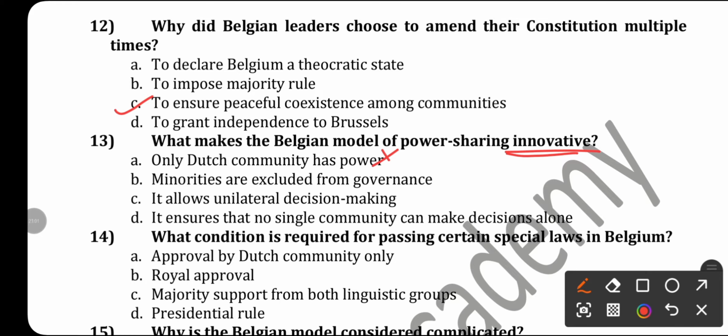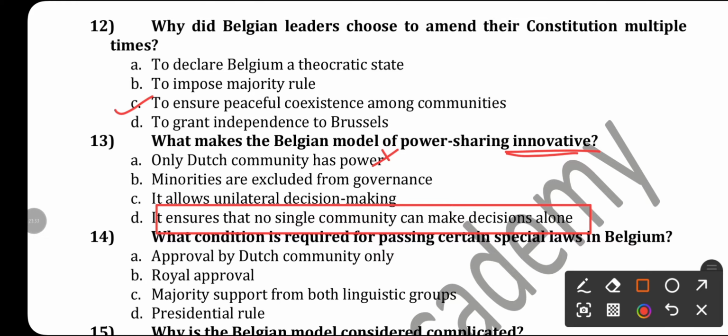So there is no scope for unilateral decision making. It ensures that no single community can make decisions alone. That is the reason we can say the Belgian model of power sharing is very innovative.